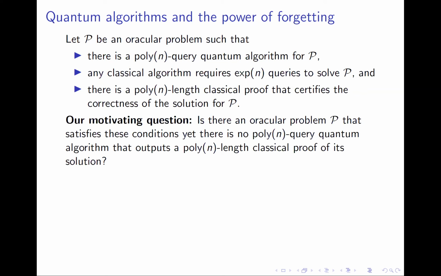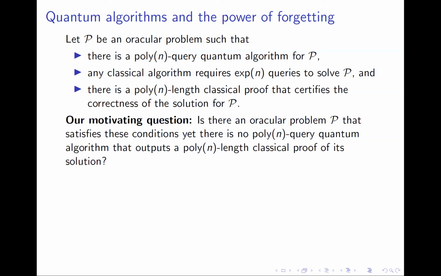The question that we are motivated by is as follows. Does there exist a problem P that satisfies these conditions, but there is no efficient quantum query algorithm that outputs some small classical proof of its solution, which we know exists because P satisfies the last condition over here?